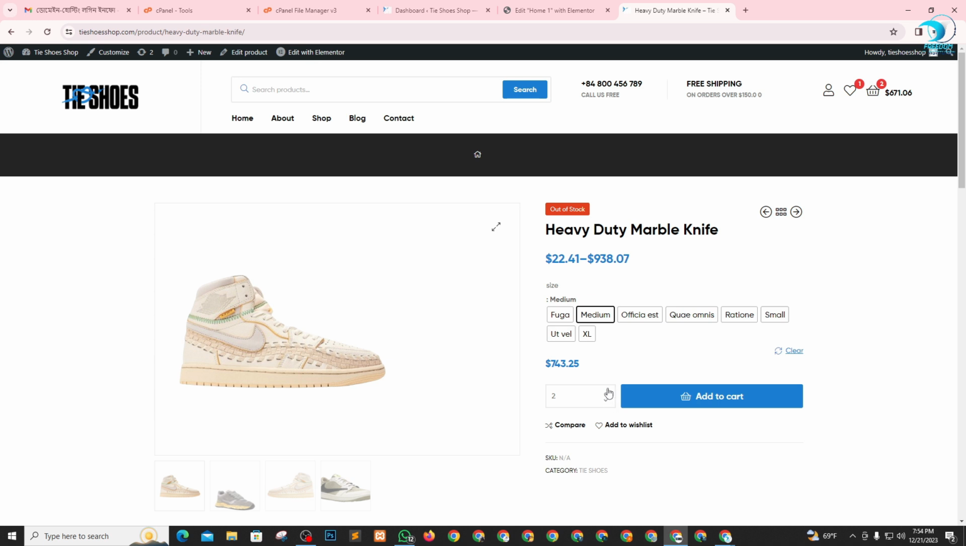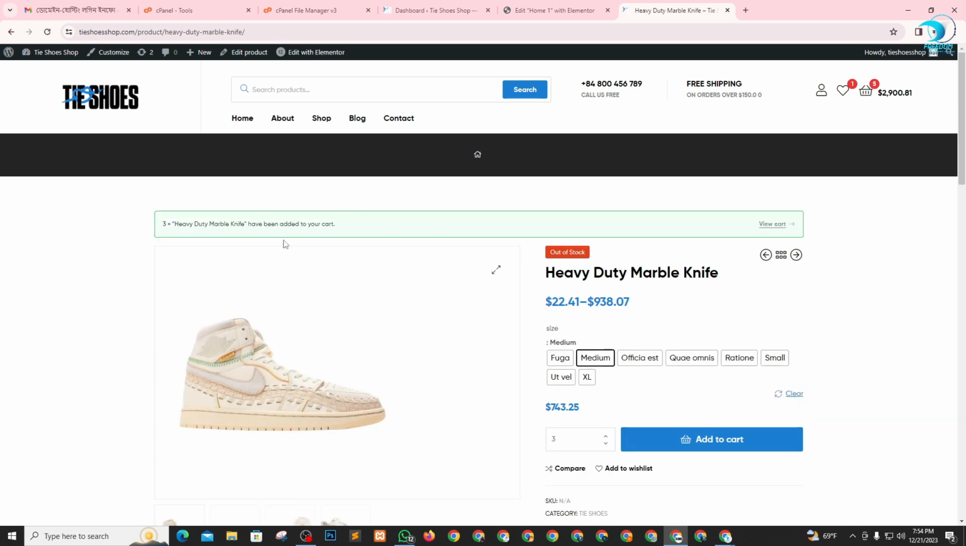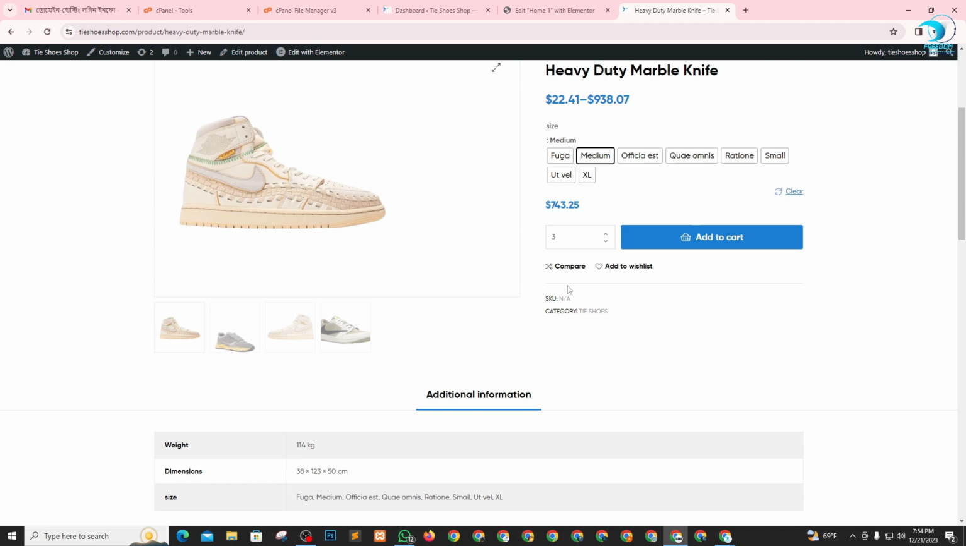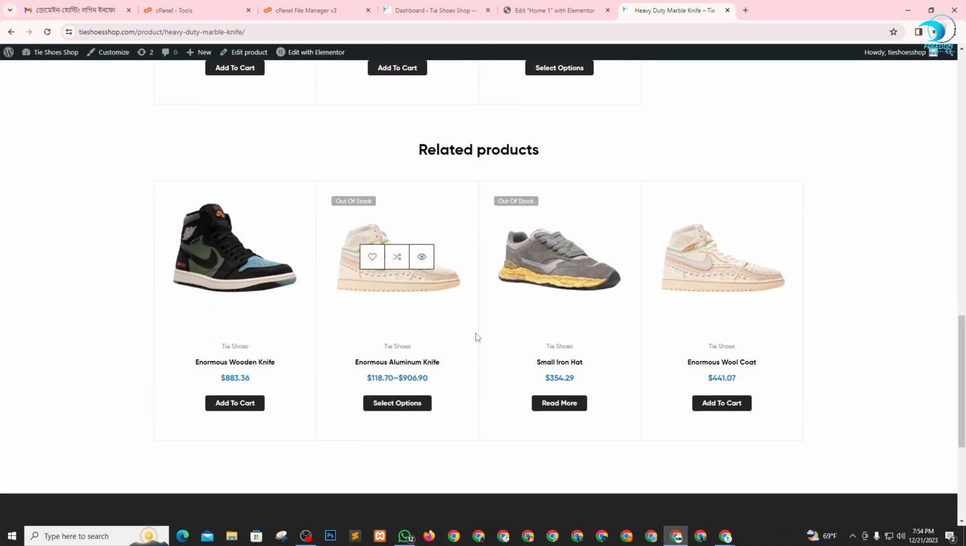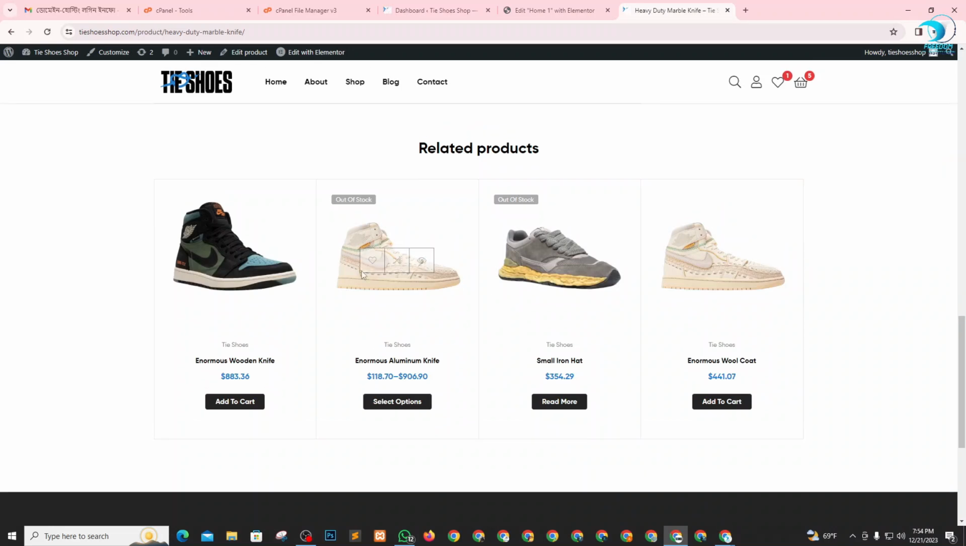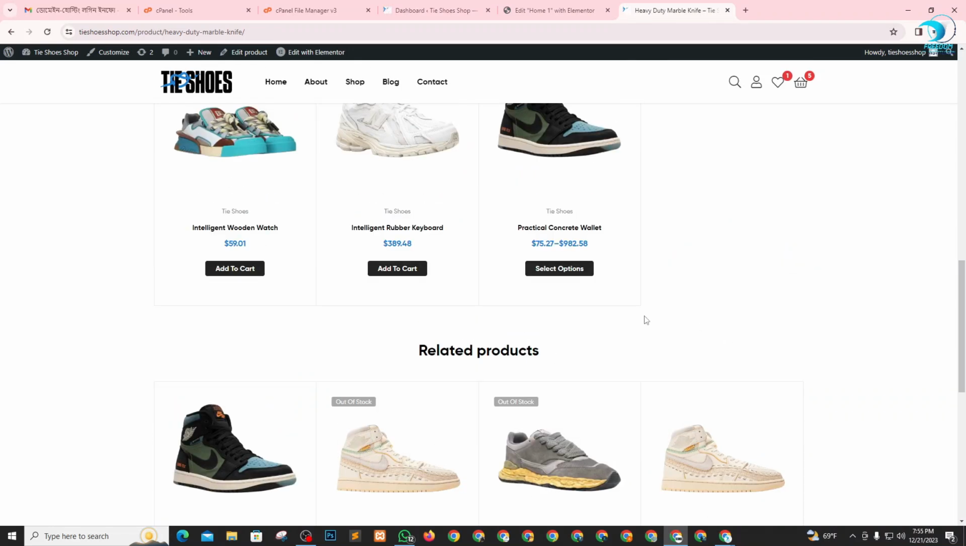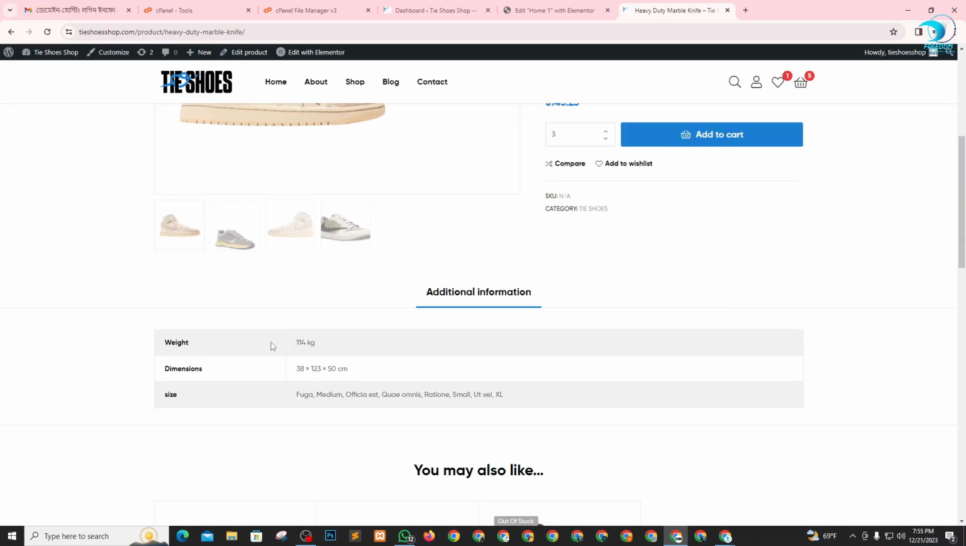Any customer buying one or two products, let's say two, will increase the product size and add to cart. Just click add to cart and then process. Here it is. Next, scroll down and you'll see lots of related products. Then additional information. This product weight. One question. Yeah, sure.